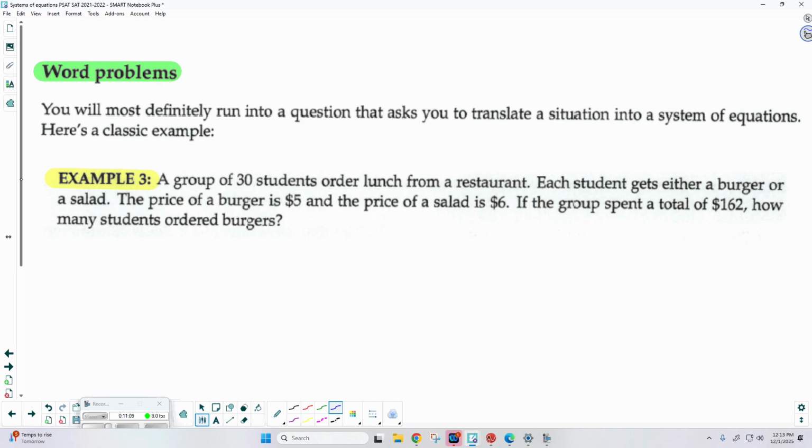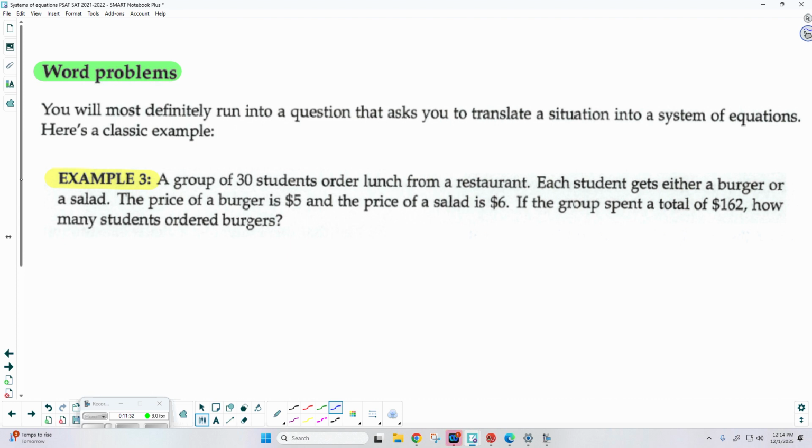So I always like to do it this way. When you're working with a word problem, first identify the variables you're going to work with. Okay? Here we're talking about burgers and what? Salad. Okay? So let us see what variables you want to use.